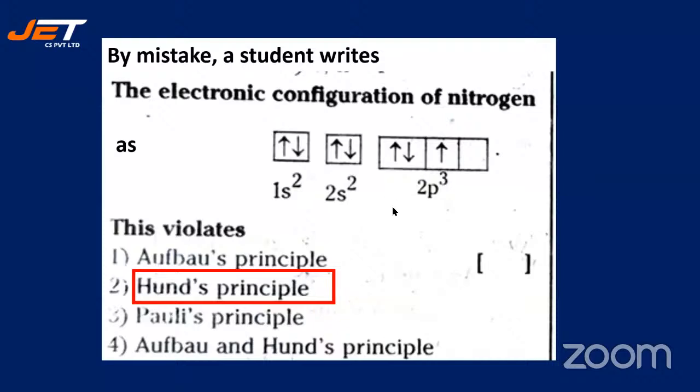All right. Yes, good. 2 is right. 2 is absolutely right. The ones who have answered 2 are absolutely right. Let's go for the next one.